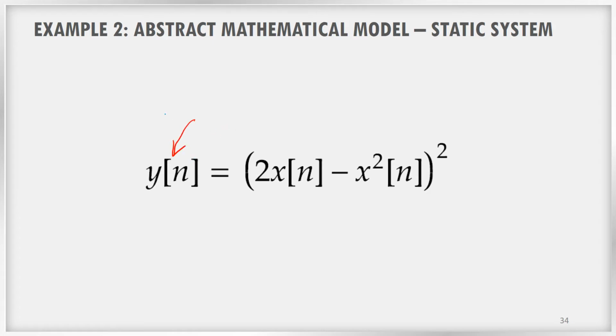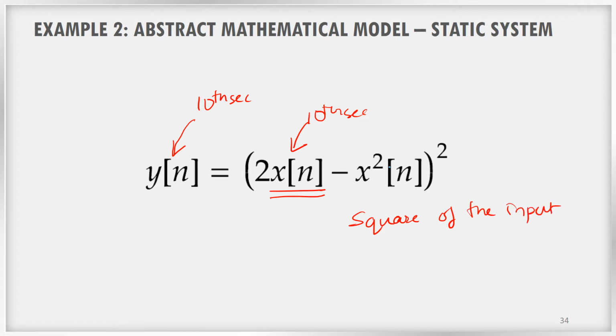Here you can see the output y of n, say the output at the 10th second, is depending only on 2 times the input at the 10th second, minus x square of n. What is meant by that? The square of the input. Here everything is n, at the moment: here n, here n, and here n. That is the square of the input, the whole square. So this is the relation.